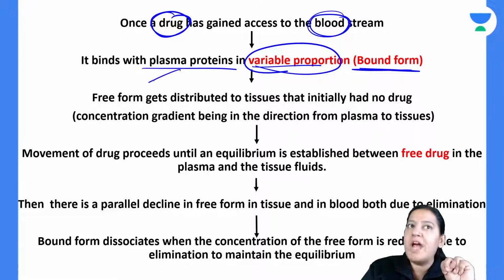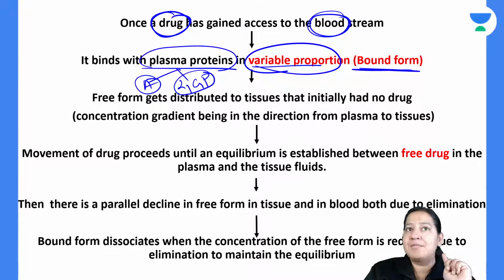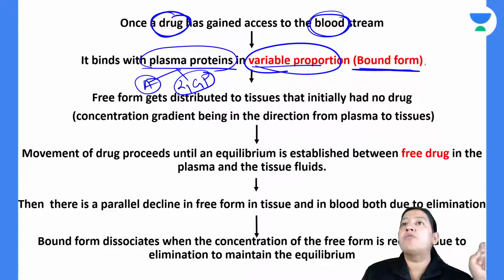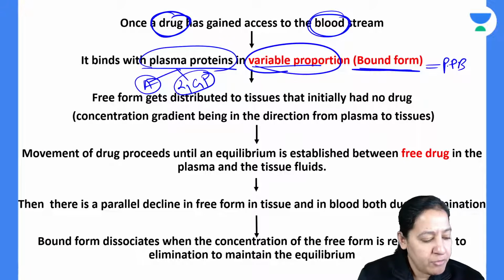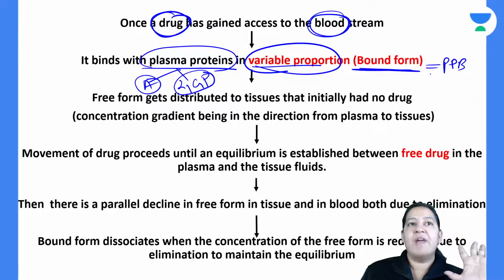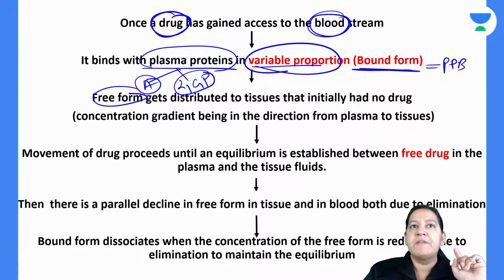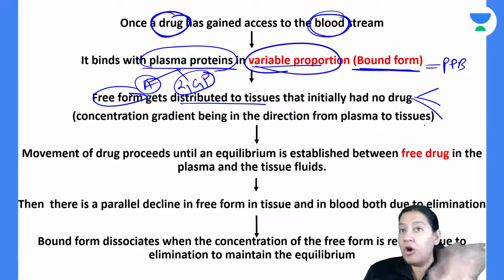Plasma proteins are of two types: albumin and alpha-1 glycoprotein. Acidic drugs bind with albumin, basic drugs bind with alpha-1 glycoprotein. Both are plasma proteins, right? This form is known as the bound form. Another name given to the bound form is plasma protein binding. Give me a thumbs up if you got it. Yes, right? Now it is the free form which is distributed. It will go to the three organs, that is site of action, liver and kidney, not the bound form.